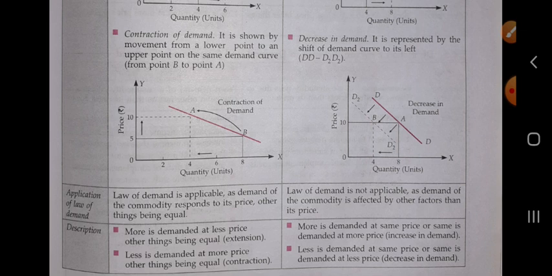In the case of change in quantity demanded, the law of demand is applicable because it studies the relation between the price and the quantity demanded. But in the case of change in demand, the law of demand is not applicable because it studies the relation between the quantity demanded and factors other than the price. So it's all about the difference between the change in quantity demanded and the change in demand. Okay, now the next one is